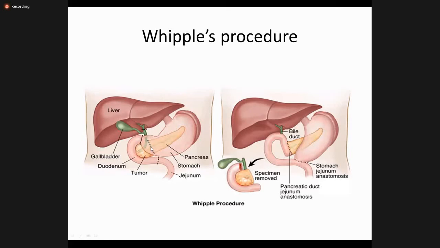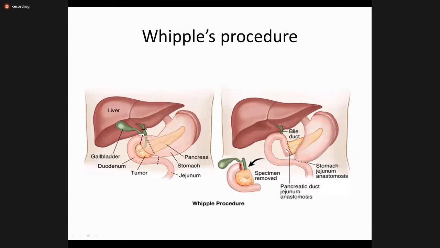This is section number two. Then we cut the head of the pancreas at the neck. This is the neck of the pancreas. This is the head, and this is the body. We cut the pancreas, section number three, and then we cut the jejunum. So this whole area is taken out. You can see this whole specimen. The whole of the duodenum is taken out. The pancreatic head is taken out. The gallbladder, along with the common hepatic duct, is taken out. So we have got three open areas.